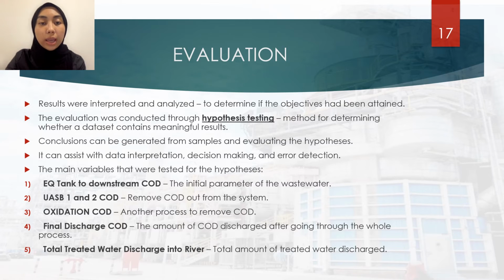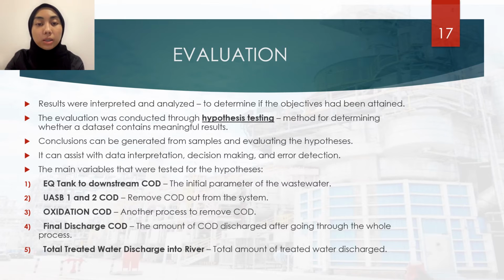Next is the UASB1 and UASB2 COD. UASB is the heart of the wastewater treatment process. This is one of the main processes to remove the COD out from the water system. Next is oxidation COD. Oxidation is another most important process in removing COD, like UASB 1 and 2.